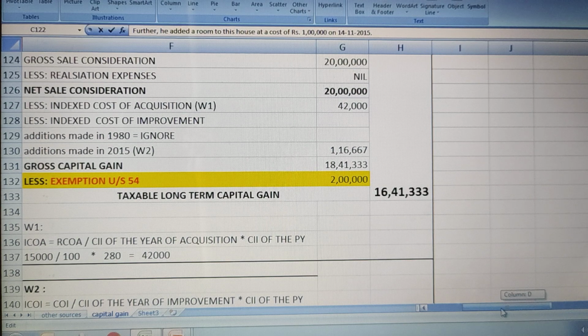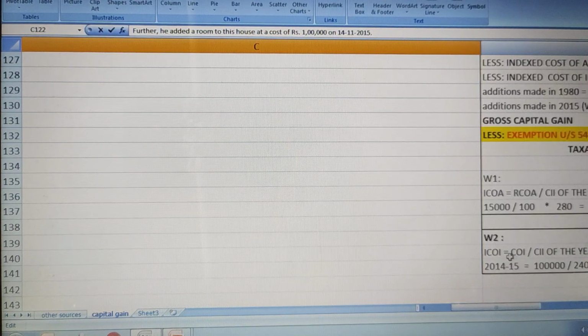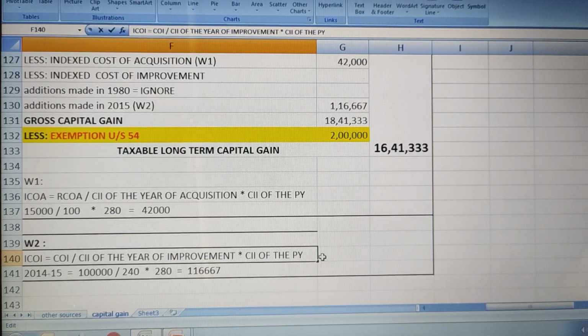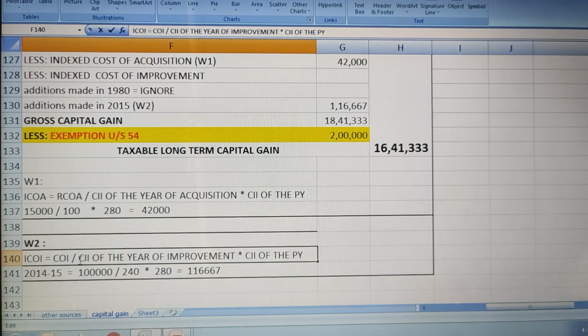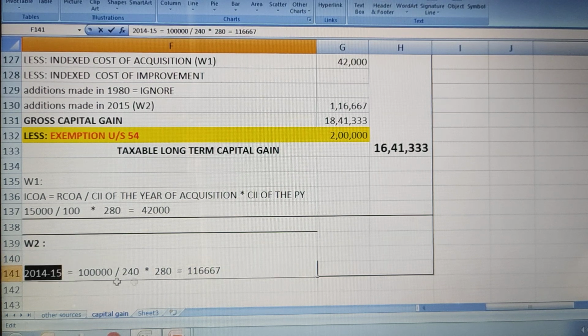What is the formula for indexed cost of improvement? Indexed cost of improvement equals cost of improvement. So what was the cost of improvement? 1 lakh, right? Divided by cost inflation index of year of improvement. The improvement was made in 2014-15, for which cost inflation index is 240 rupees.